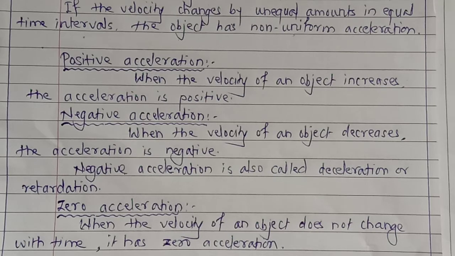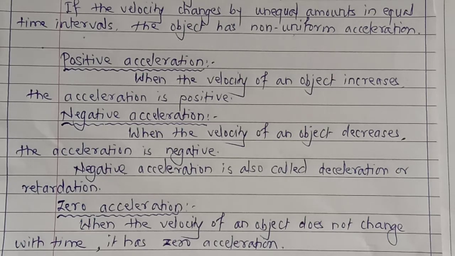Suppose you ride a bicycle. At the start, the bicycle is at rest. When you start to pedal it, its velocity goes on increasing. Means there is a change in the velocity and velocity increases. So the acceleration produced in this motion is positive acceleration.